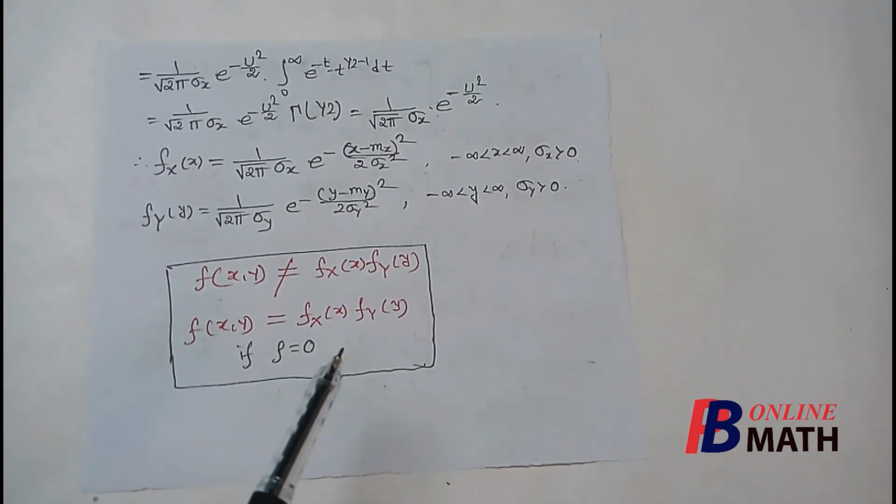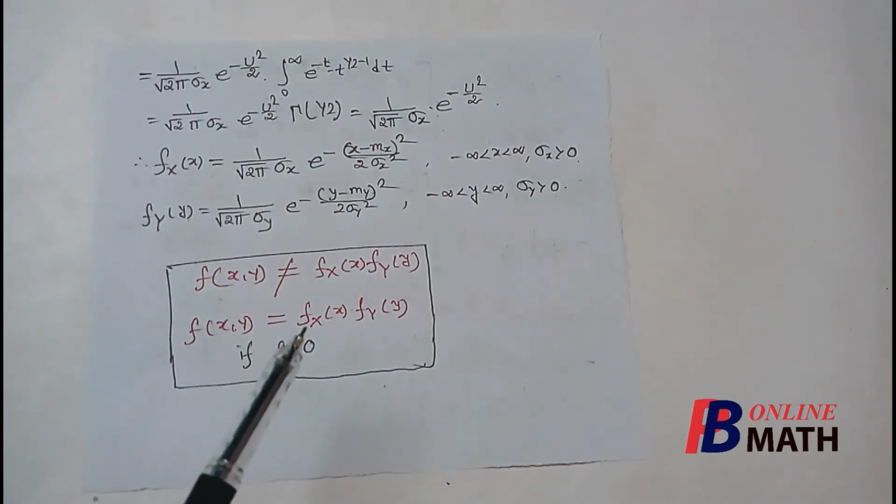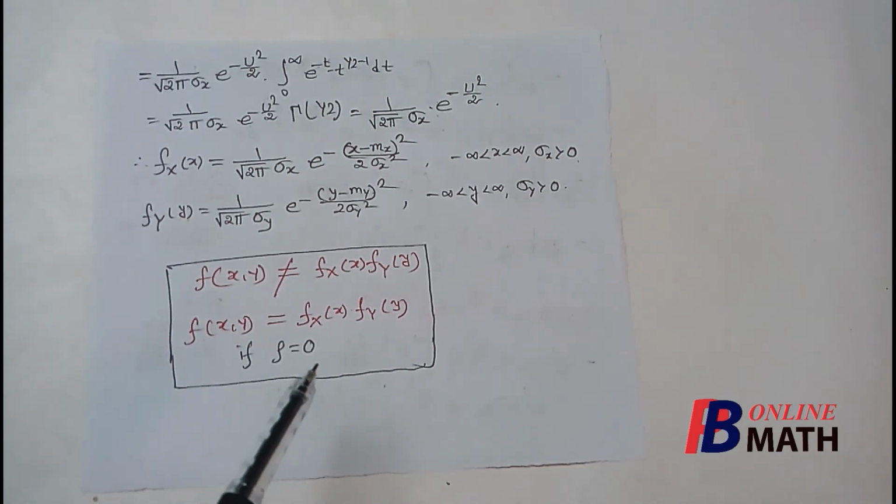So remember, for the bivariate normal distribution, the random variables x and y are not generally independent, but if rho is equal to 0, then these variables are independent. This rho is called the correlation coefficient. We shall discuss this correlation coefficient in some later part.